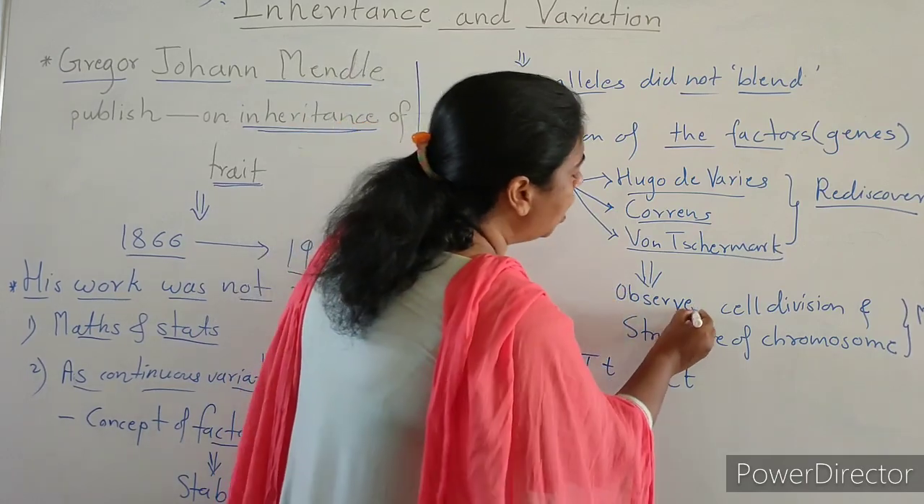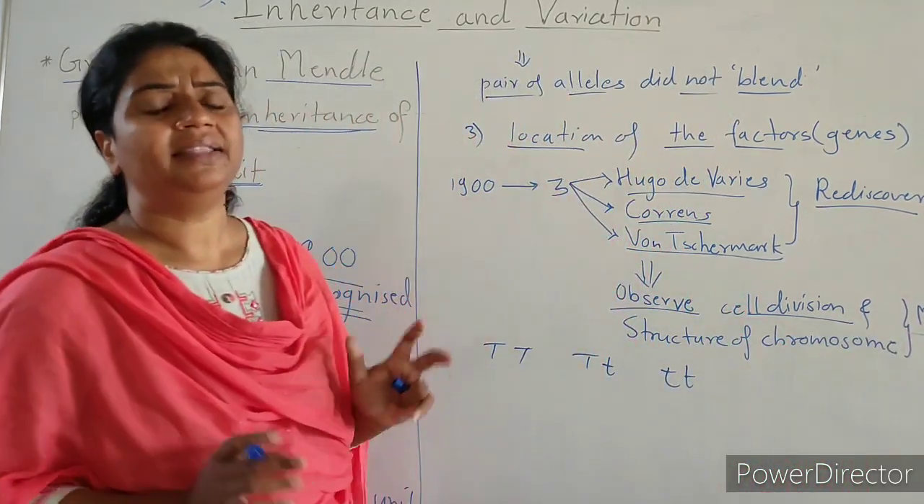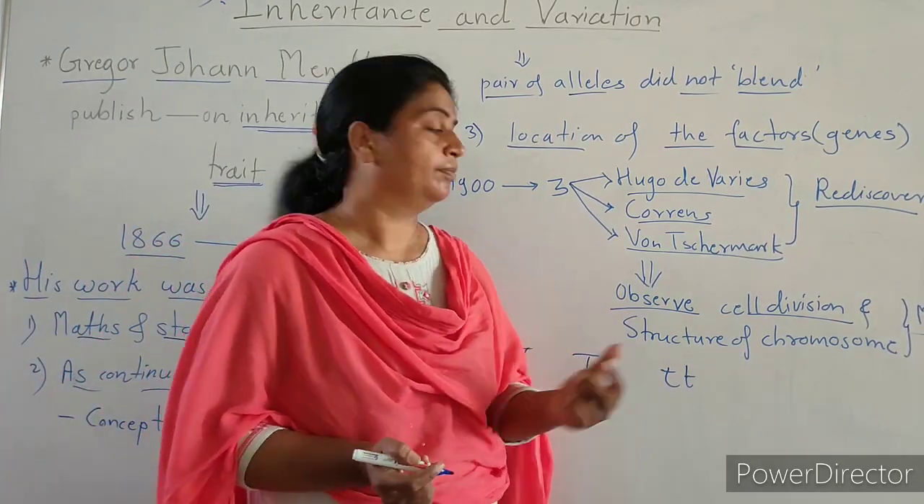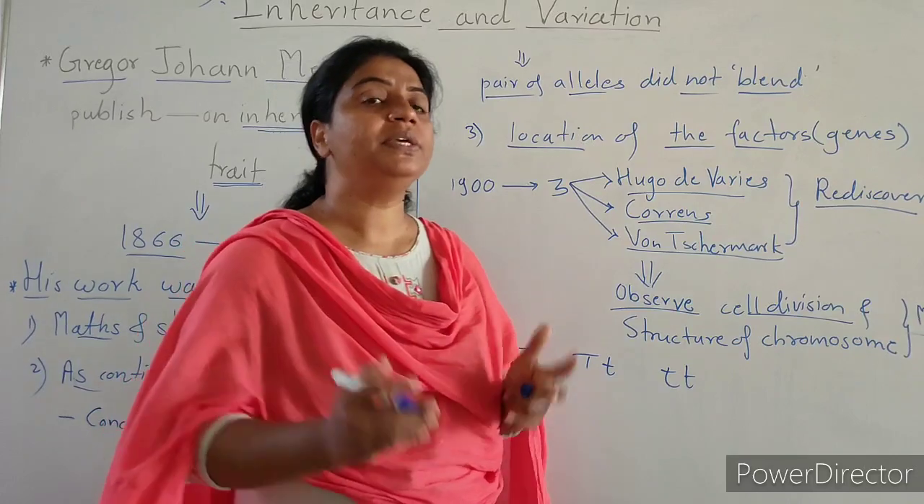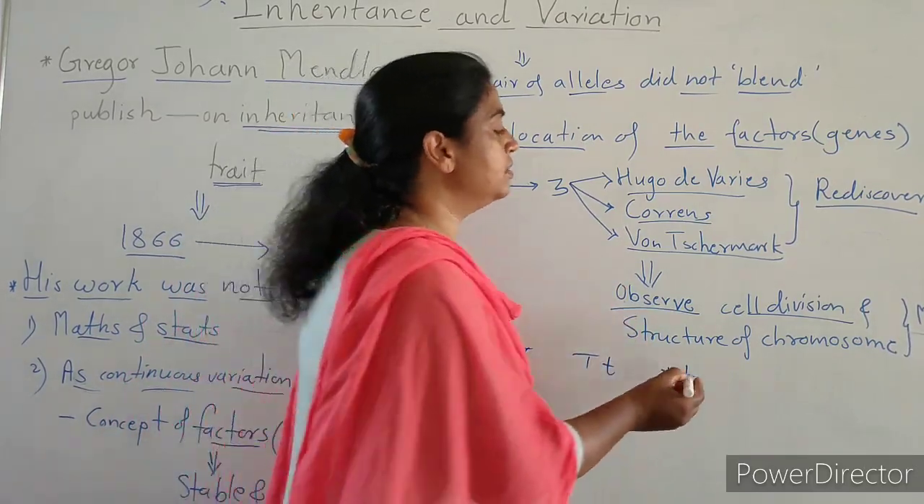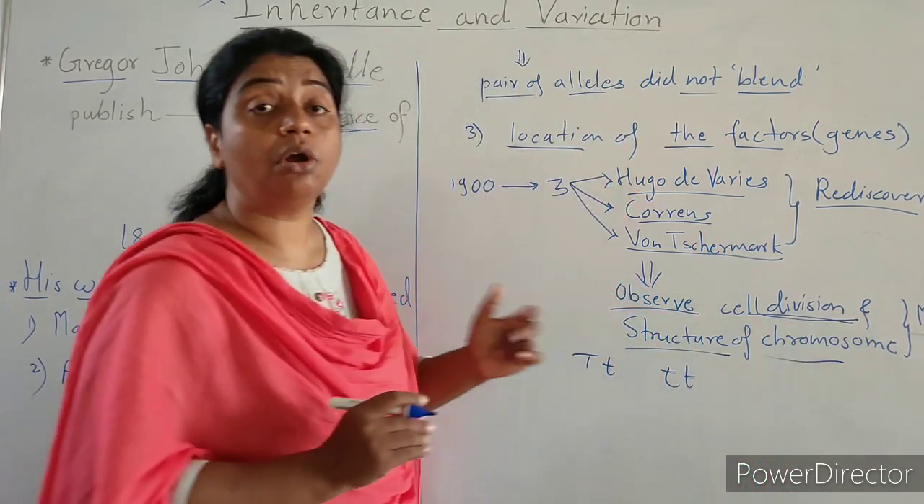All these observed cell division, because at this time there was advancement in microscopy and the microscope was developed. Under the microscope, we observe cell division, the structure of the cell, and the structure of chromosomes.